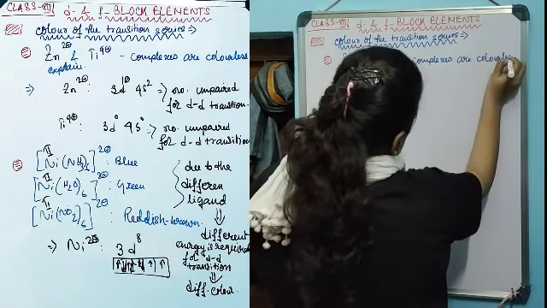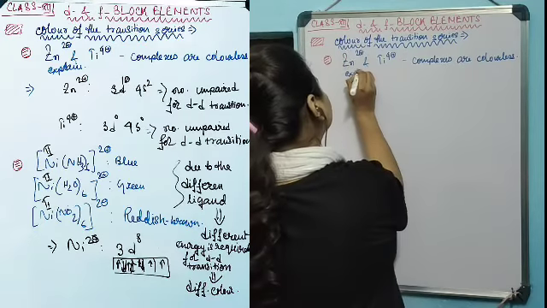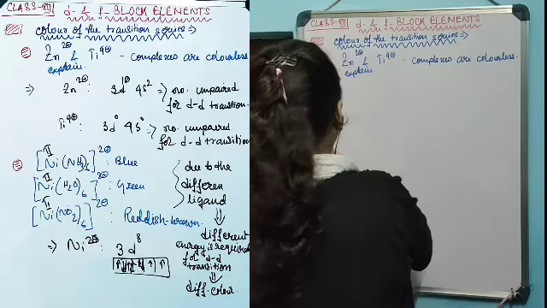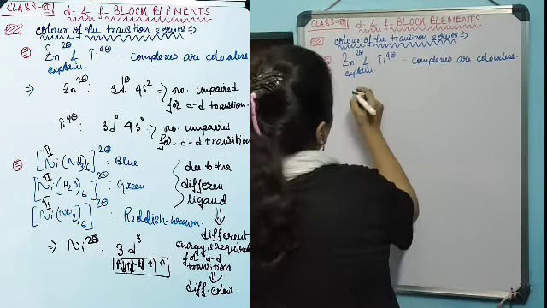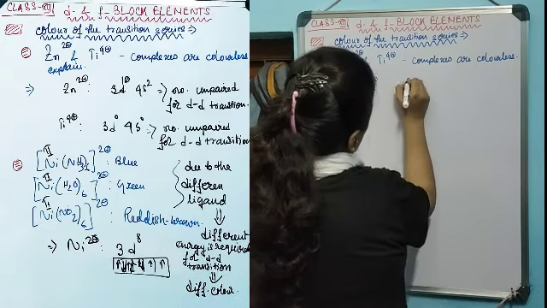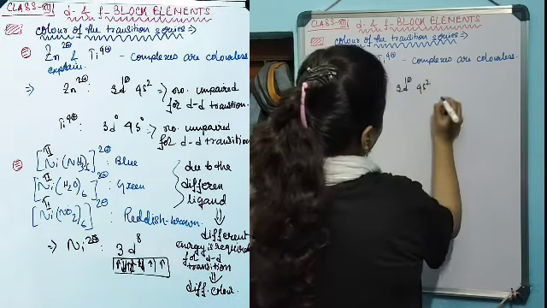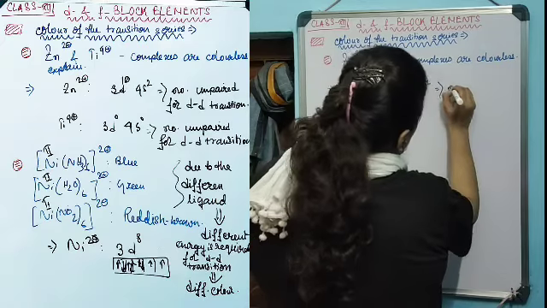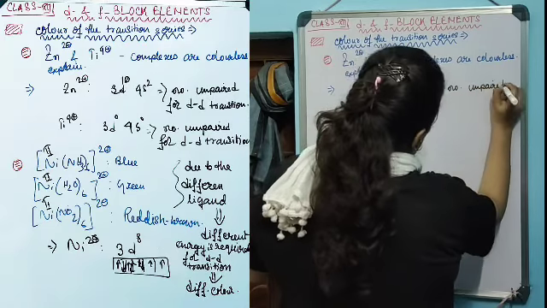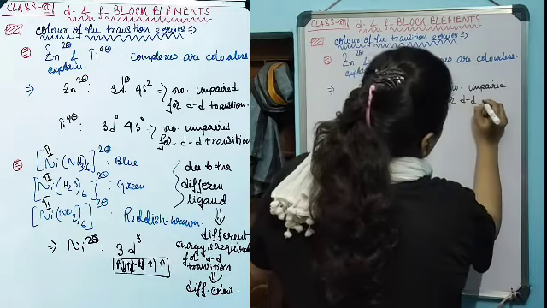Explain. Now, zinc 2 plus: the electronic configuration for this one is 3d10 4s2 for zinc. So there is no unpaired electron for d-d transition in the first place.